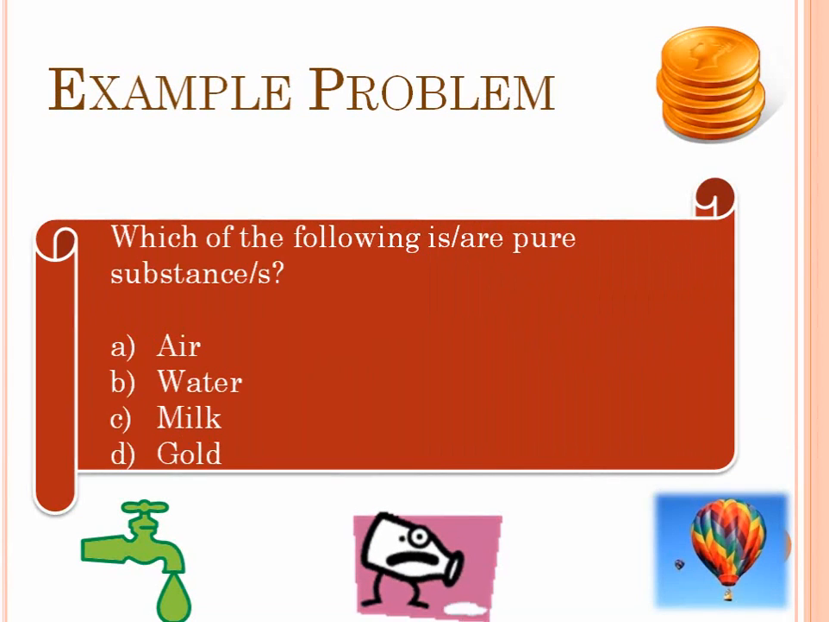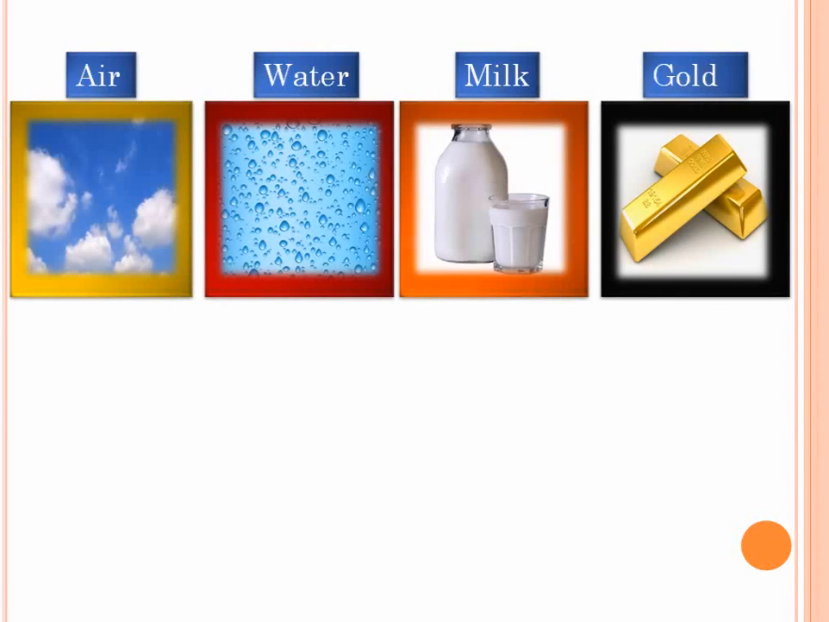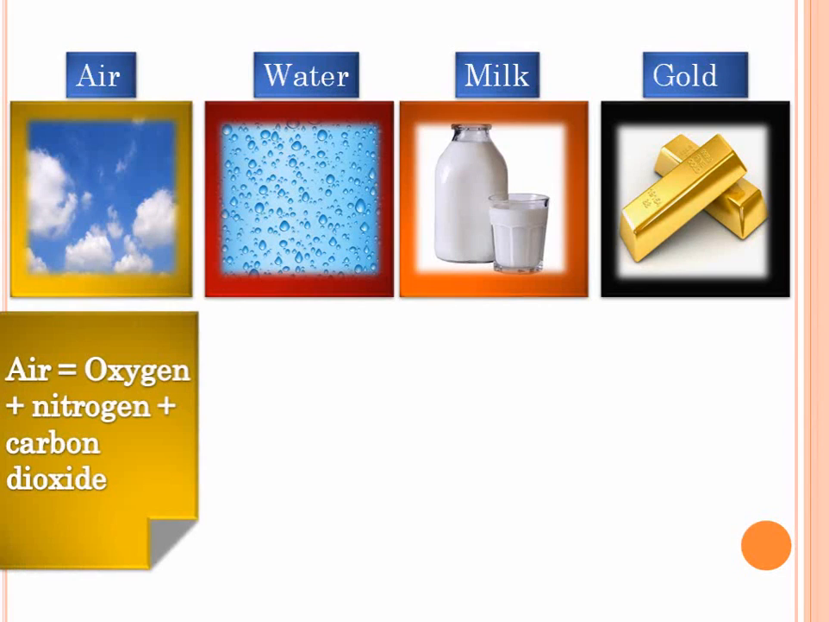Which of the following is or are pure substances? Air, water, milk and gold. Well, what do you think? Let's take a look at all these substances. Air. Air contains oxygen, nitrogen and carbon dioxide. You have already learnt about that earlier, isn't it? So clearly it can't be a pure substance. The reason is that a pure substance contains only one kind of particles, but air has oxygen particles, nitrogen particles and carbon dioxide particles.